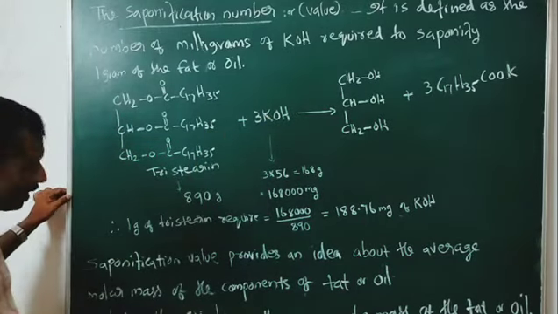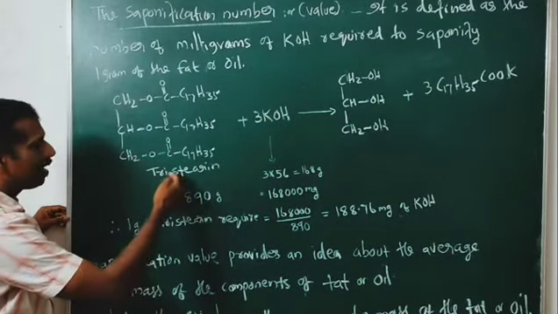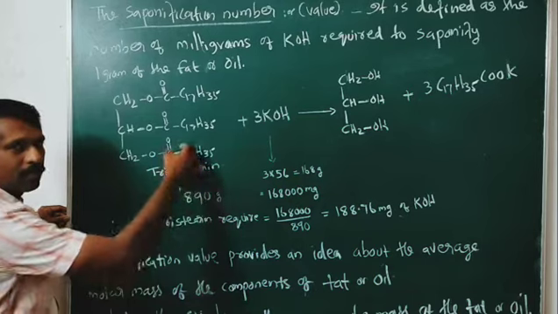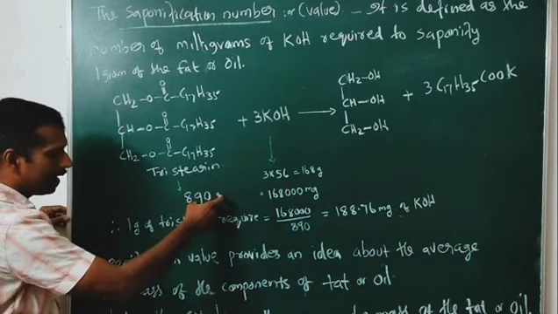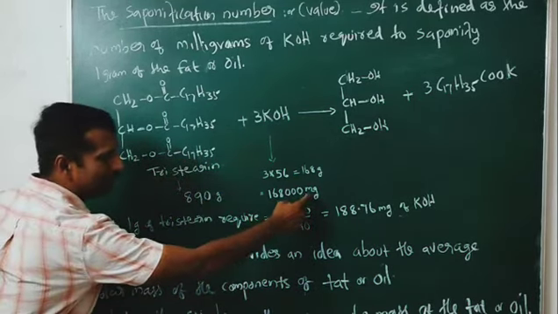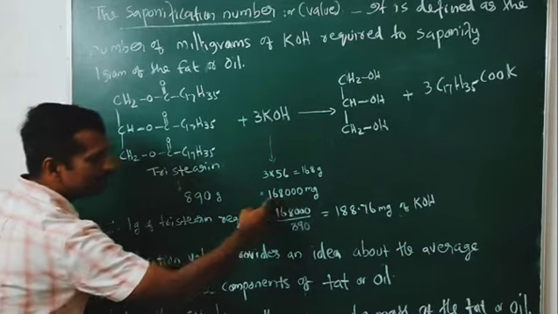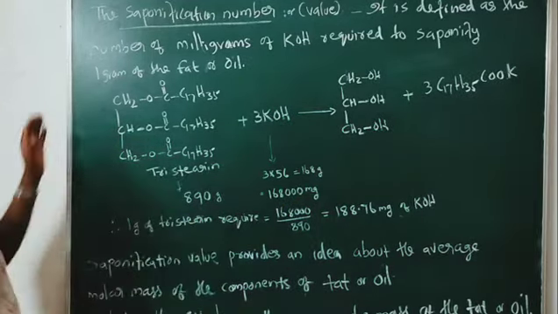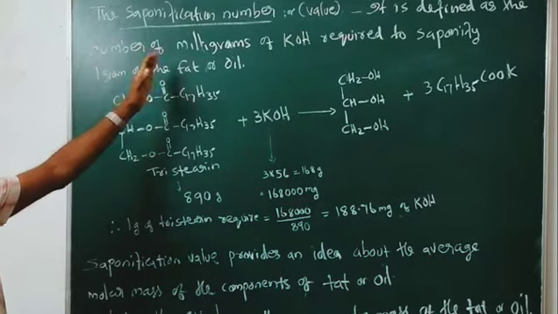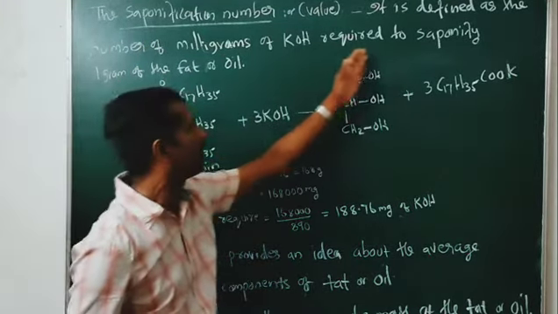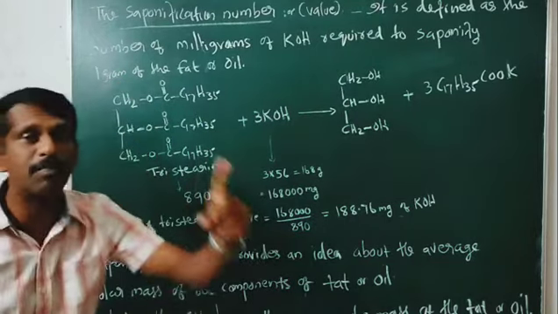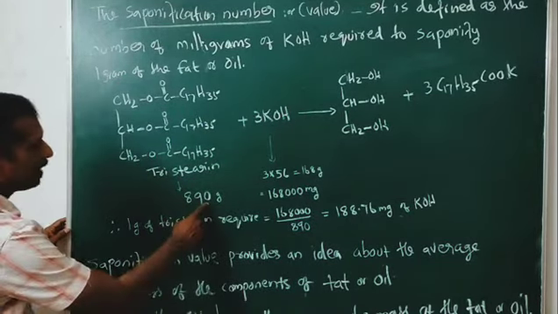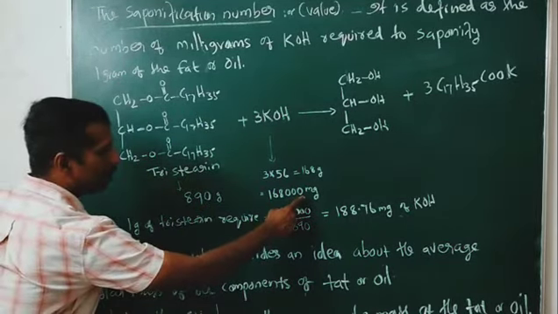So 890 gram of tristearin, our fat or oil, required this much milligram of KOH. Now, saponification number is defined as the number of milligrams of KOH required to saponify 1 gram of fat or oil. 890 gram required this much milligram of KOH.